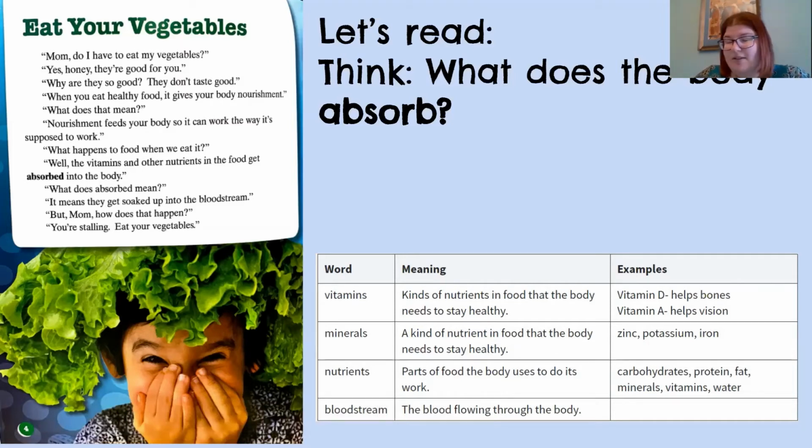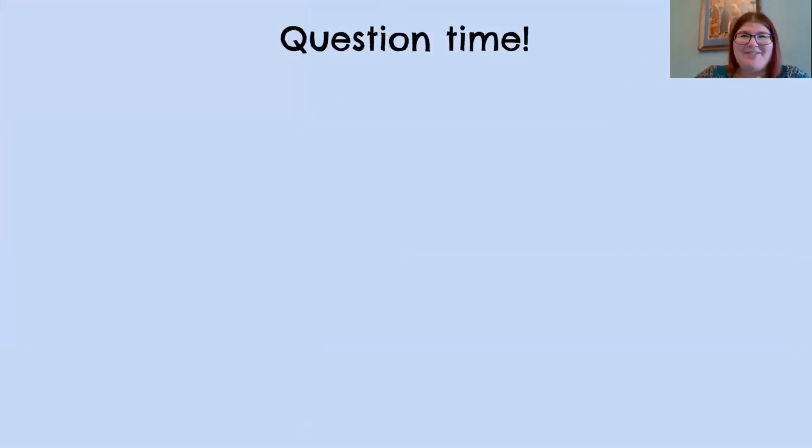Okay, so I have some questions for you, and I'm not going to put them on the screen. My first question is, does the body absorb everything? If you said no, you are correct. What happens to the things that are absorbed? Oh, they're absorbed through the intestines. They get put back into the bloodstream. Okay, what happens if something is not absorbed into our body?